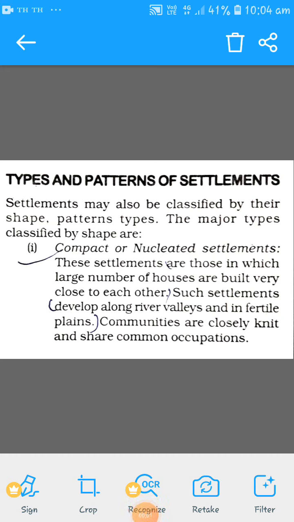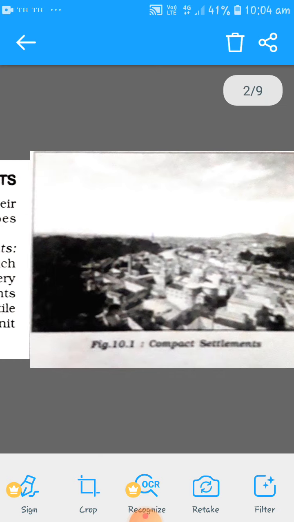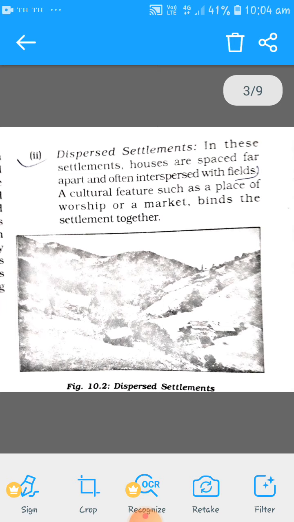Today we are going to see types and patterns of settlement. Settlements may also be classified by their shape, pattern types. The major types classified by shape are as follows. Whatever we are going to see is according to the shape of the settlement. The settlement can be divided into two: compact settlements or dispersed settlements.